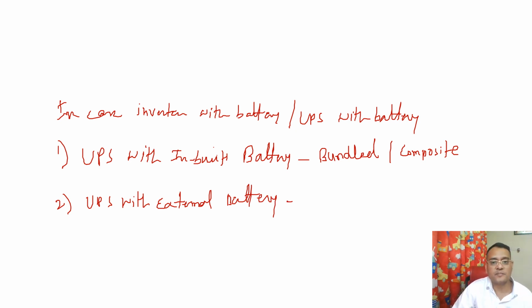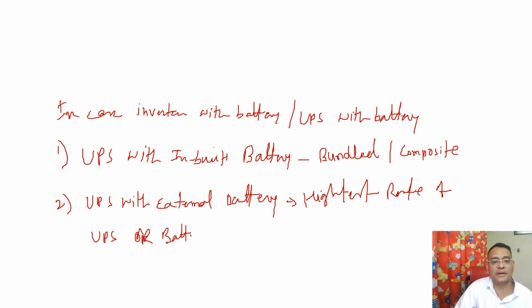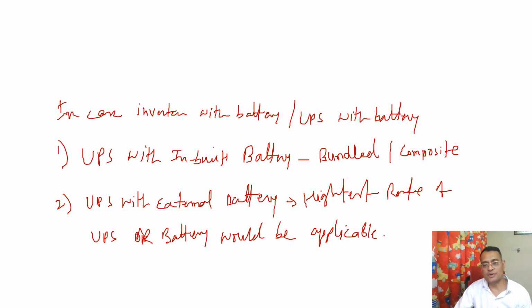In this case, the highest rate of either UPS or battery would be applicable, as both are not naturally bundled, and the UPS and external battery can be sold separately, and it is an example of mixed supply.